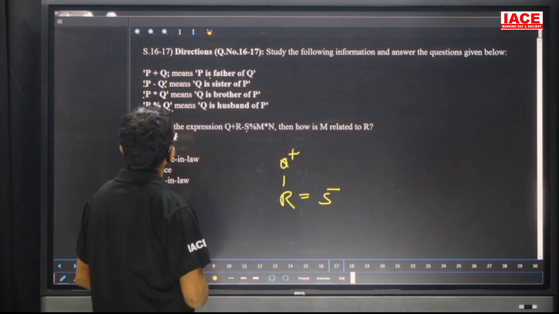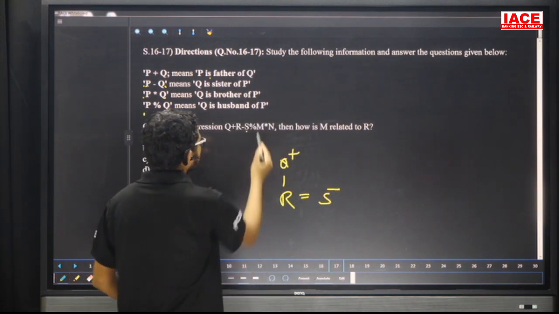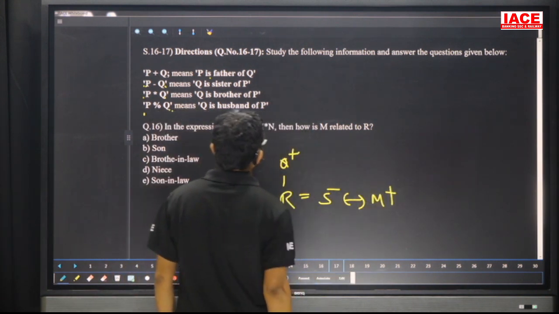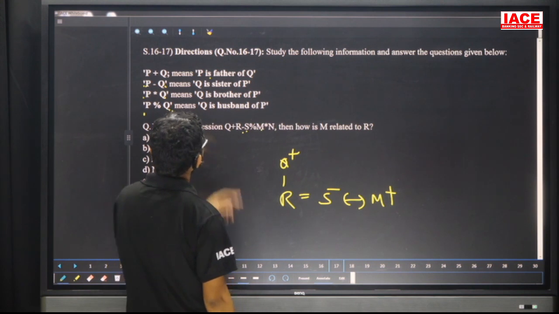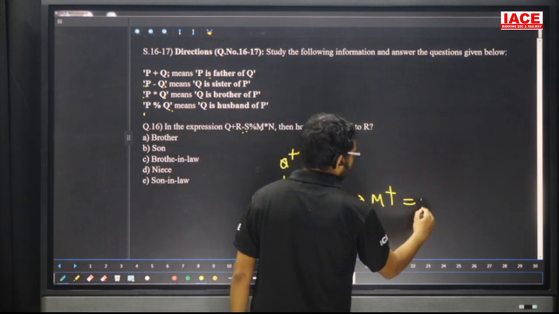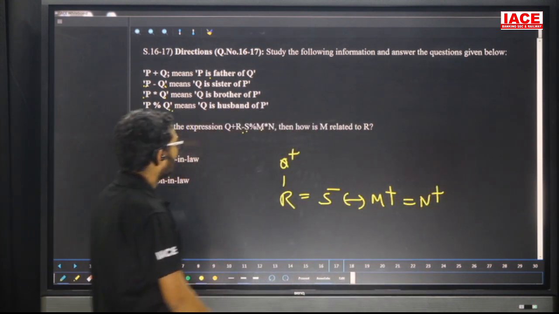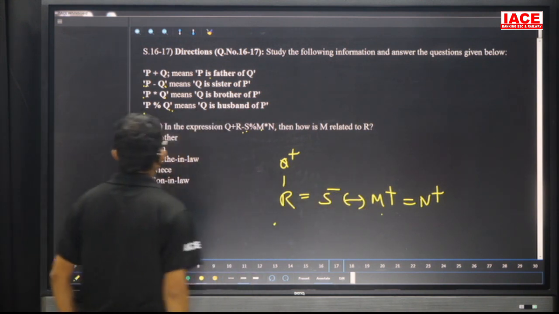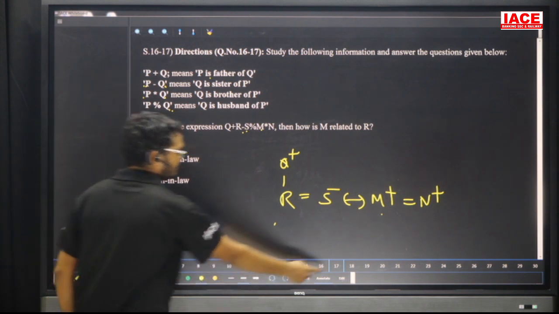Next one. S percentage M means what? M is husband of S. Next one. M star N. That means N is brother of M. Question is, how is M related to R? Answer is brother-in-law. So the answer is option C.